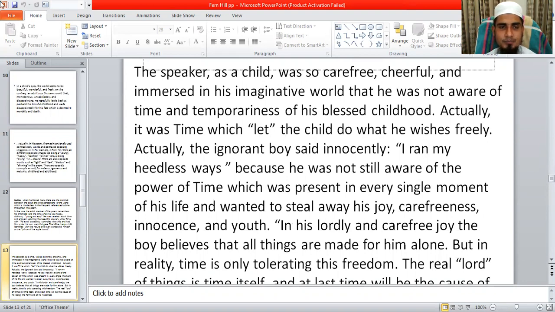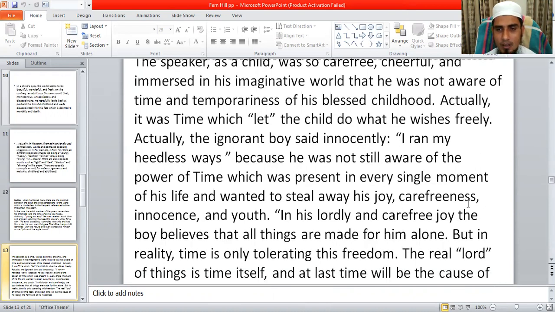So, my dear students, here you can find the ignorant boy said innocently, I ran my heedless ways, because he was not yet aware of the power of time, which was present in every single moment of his life and wanted to steal away his joy, carefreeness, innocence, and youth.